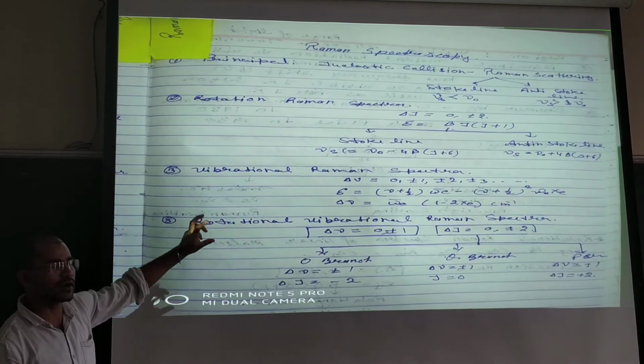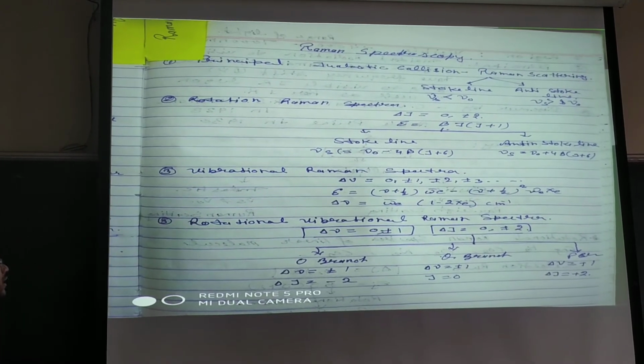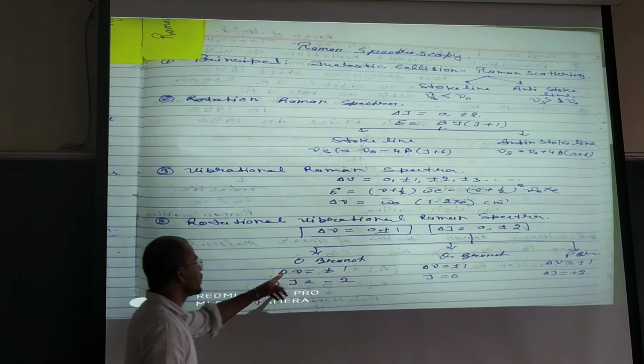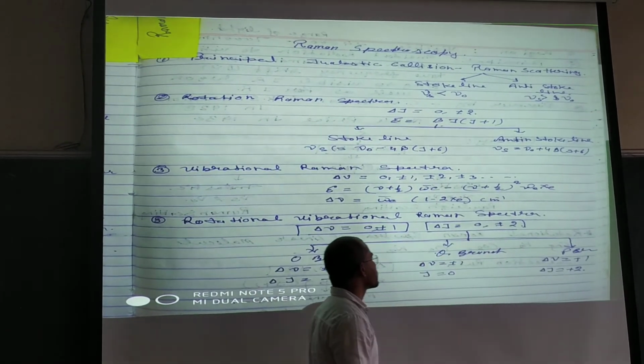Here I didn't write about that. So now rotational-vibrational Raman spectra. In this case, delta v is equal to 0, plus minus 1, and delta J is equal to 0, plus minus 2.